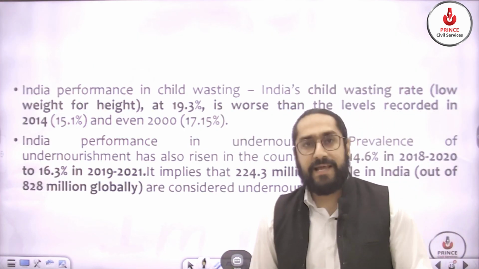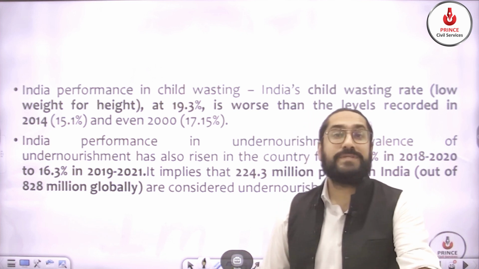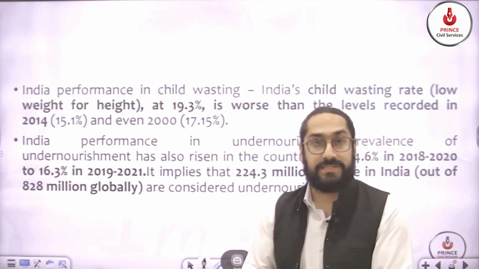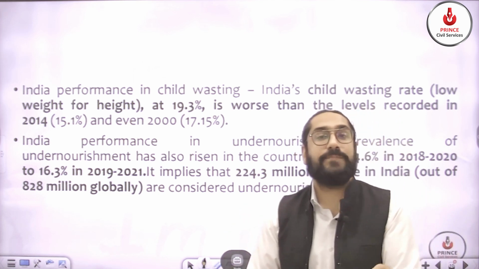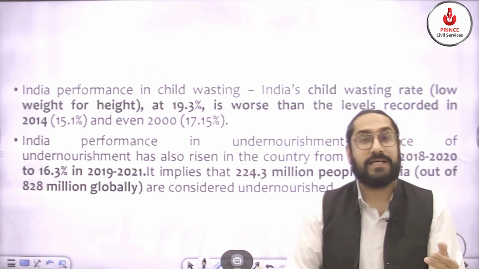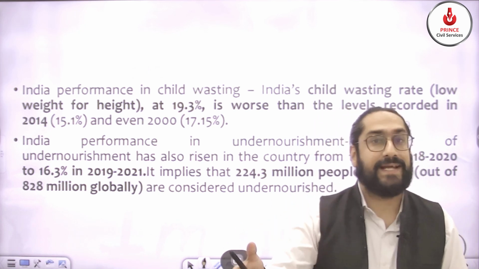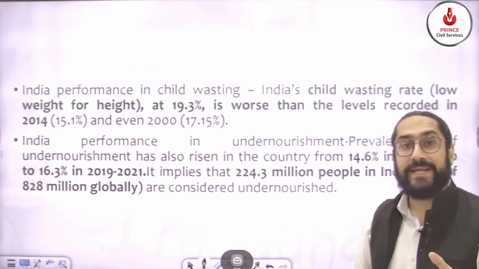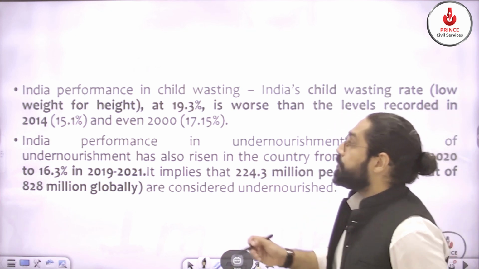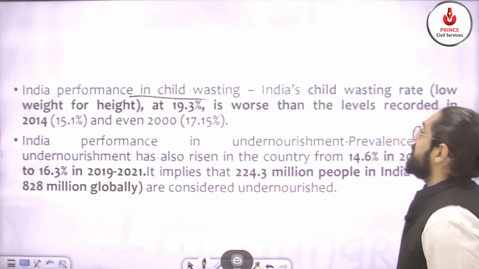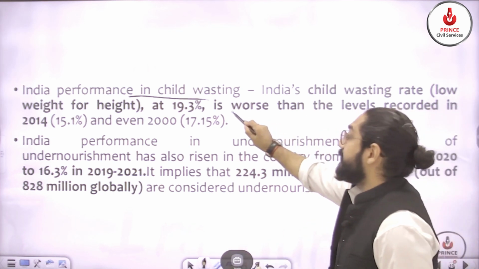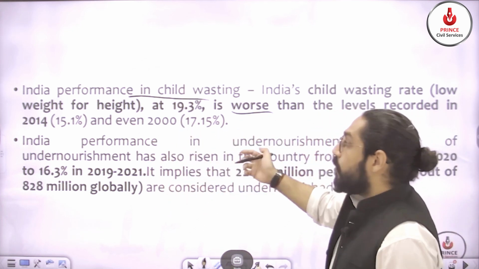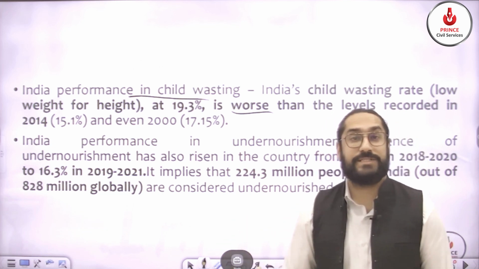Now this year there are some special observations. You should know that this is the rank and these are some of the special observations regarding the indicators. So we are not performing well on 2 indicators, but we are improving on 2 indicators. Let's read what those indicators are. India's performance in child wasting is worsening. If you compare with data from 2014 and 2000, this year there is worsening of child wasting.